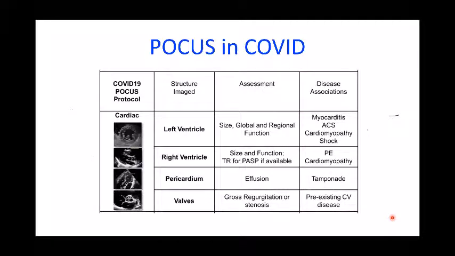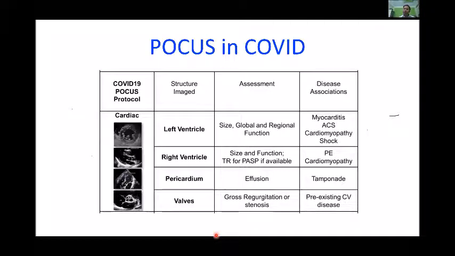The same applies to the right ventricle. These patients are associated with decreased right ventricle function. This may be because of cytokines or because of increased pulmonary artery pressures that lead to right ventricle dysfunction. Because of the hypercoagulable state, these patients may land up with pulmonary embolism, for which we can see the McConnell sign, and tricuspid regurgitation will increase. Also, the relative size of the right ventricle to the left ventricle may be used. A few reports say patients presented with pericardial effusion and at times with tamponade.